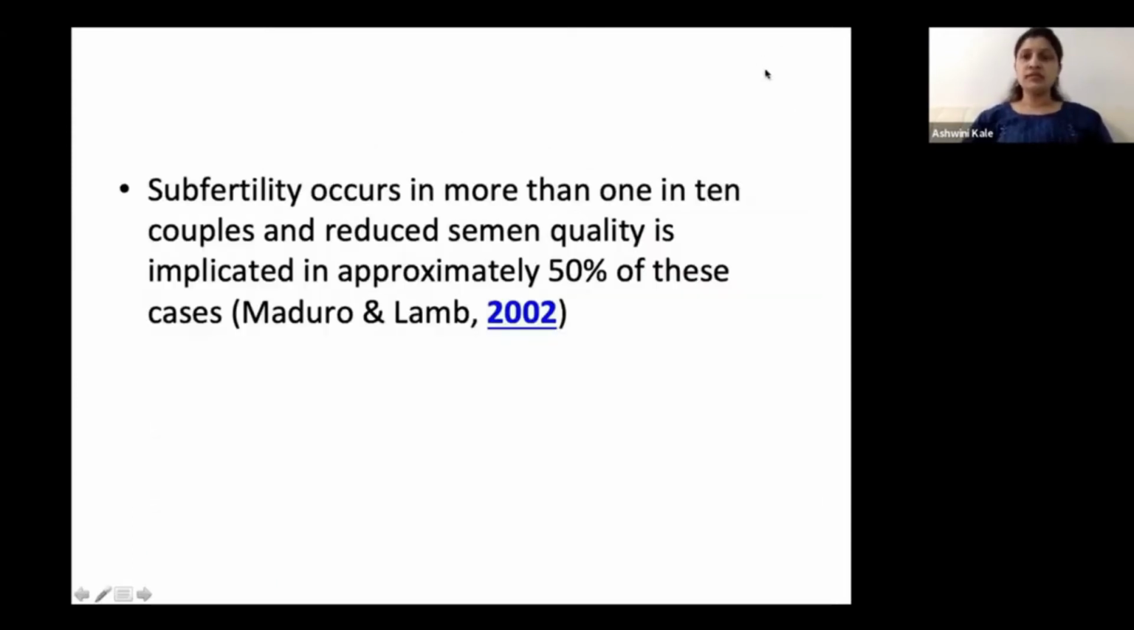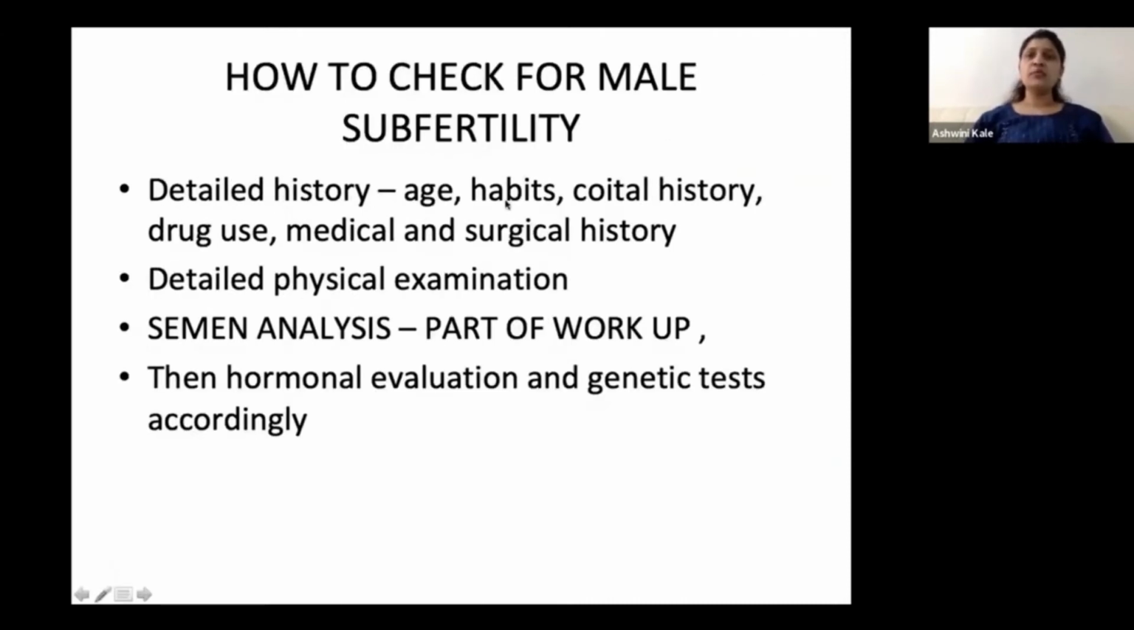As we all know, subfertility occurs in more than 1 in 10 couples, and reduced semen quality is implicated in approximately 50% of these cases. So how to check for male subfertility? We basically have to remember one thing: whenever you check for male subfertility, semen analysis is only a part of your workup when you label any male as subfertile.